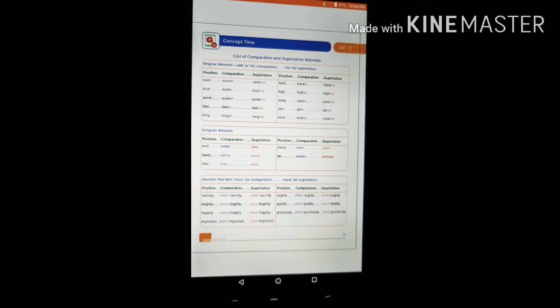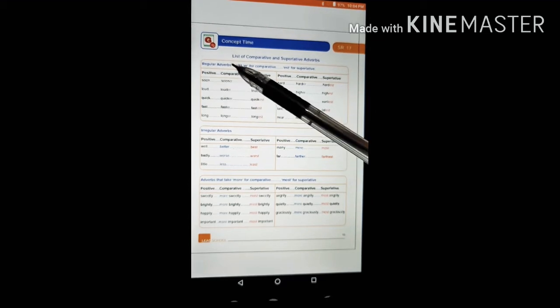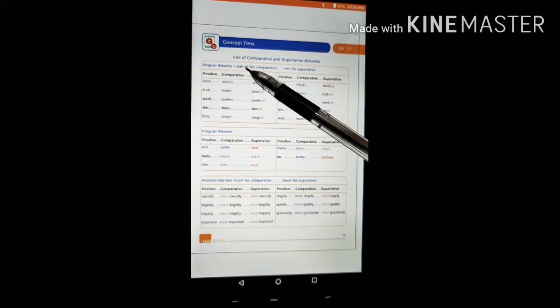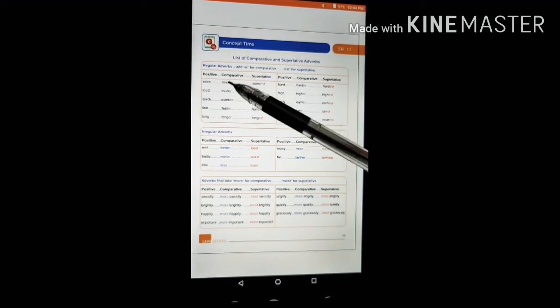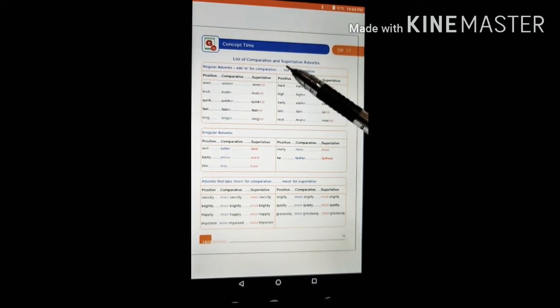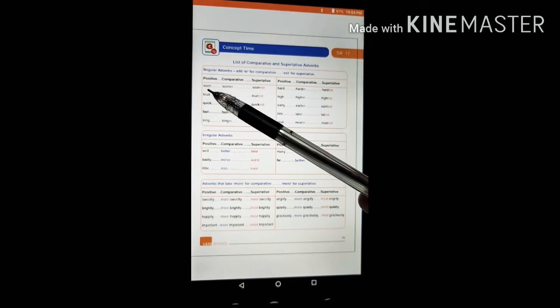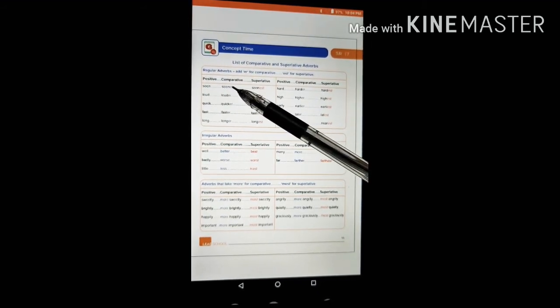As we have just learned, to form comparative from positive, we add er. And from comparative to superlative, we add est. As you can see, soon, sooner, soonest. So what is the difference?